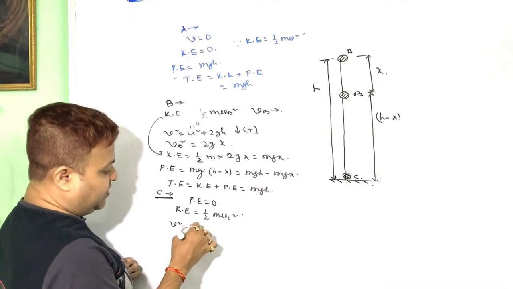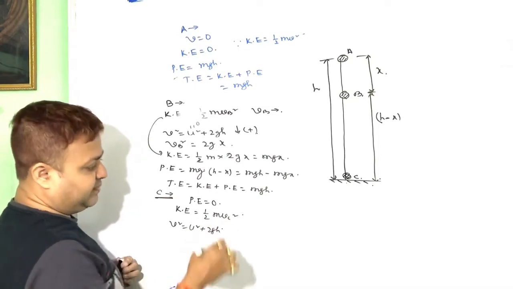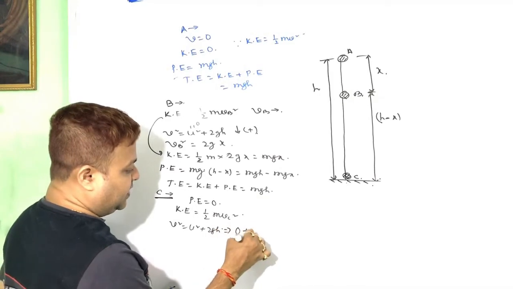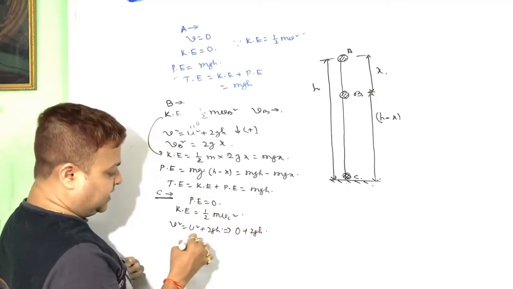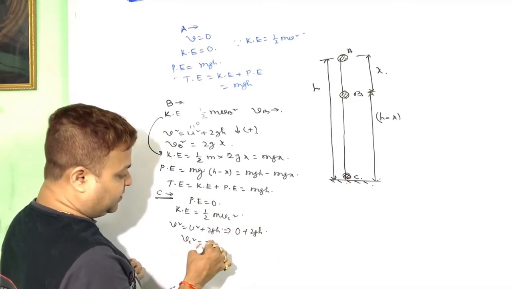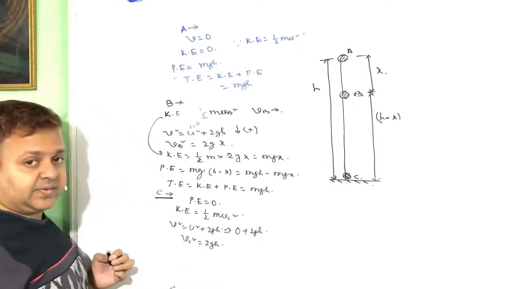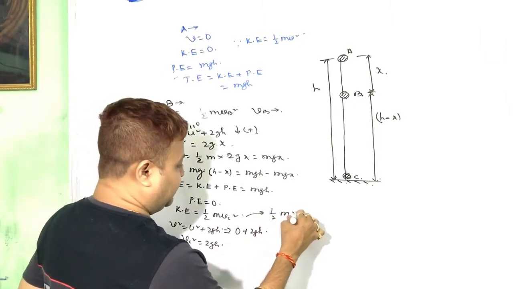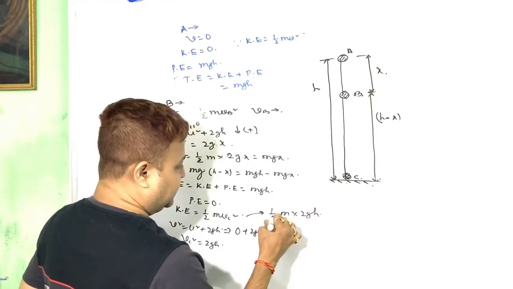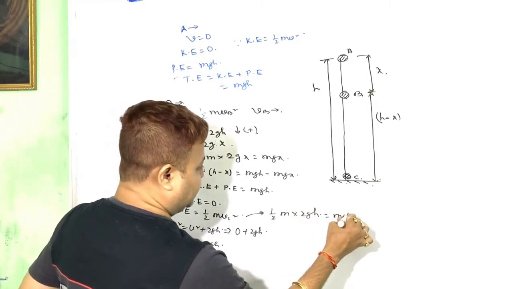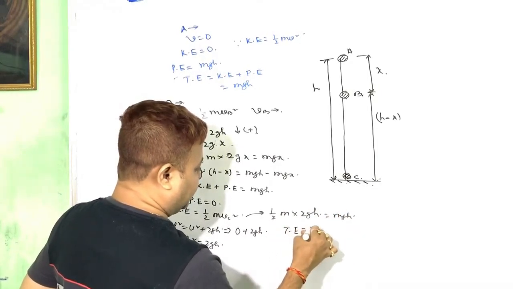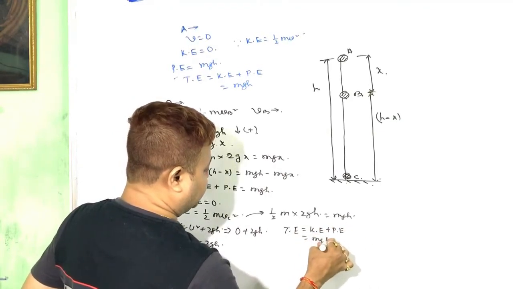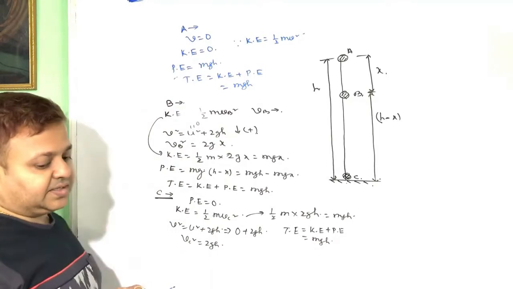Now, v square equals u square plus 2gh, the same formula. Initial velocity is 0, it is dropped, so v square equals 2gh. So the kinetic energy becomes half m into 2gh, that is equal to mgh. So the total energy equals kinetic energy plus potential energy, that is equal to mgh. That is the total energy, always constant.